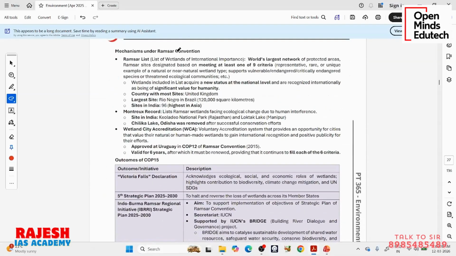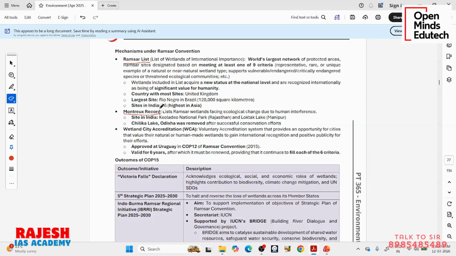So what are the mechanisms under the Ramsar Convention? When something is added under the Ramsar Convention, what does it mean? First of all, you have two lists. One is the Ramsar list, another one is the Montreux record. So the Ramsar list means, okay, I am recognizing this wetland. This wetland is very important. I am recognizing this, so it will be added. And I told you already there are 98 wetlands from India.